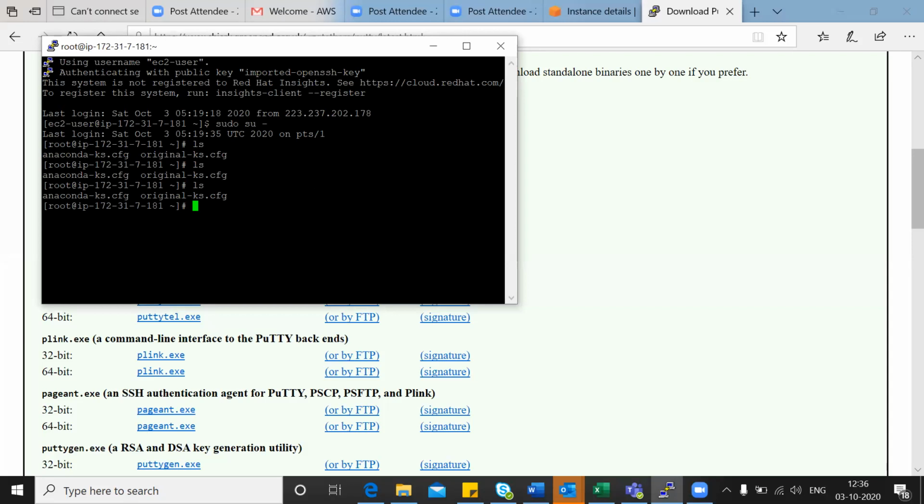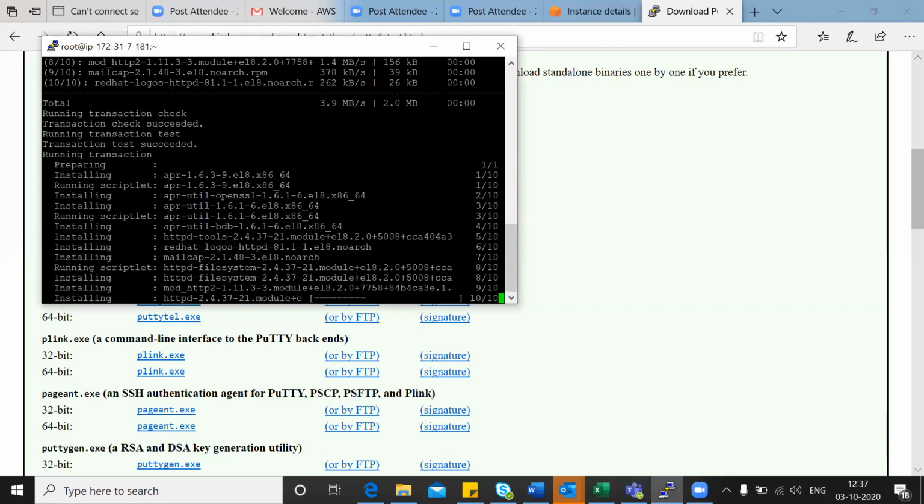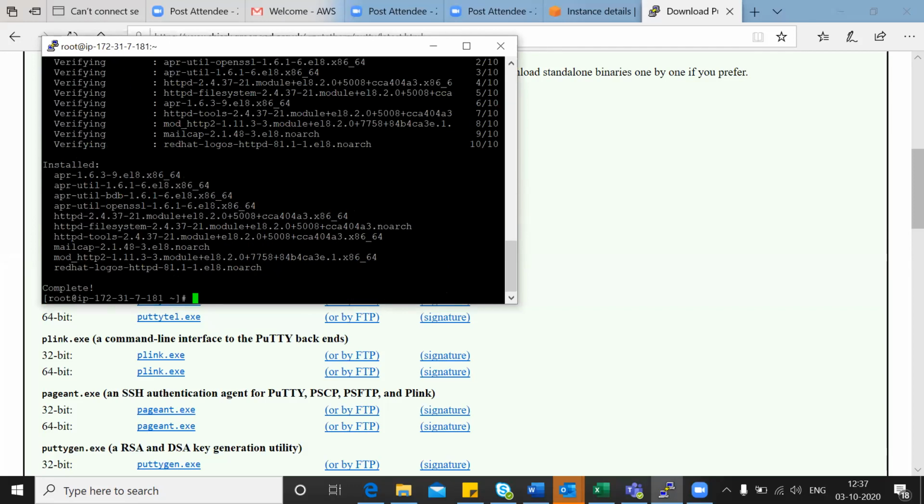So you gave some commands, yum install something. Just do yum install httpd. Yes, httpd, correct. Enter. I have done that. After that, say yes, enter. Okay, so the package has been installed for the HTTP.